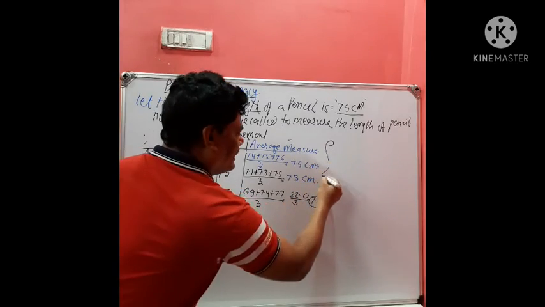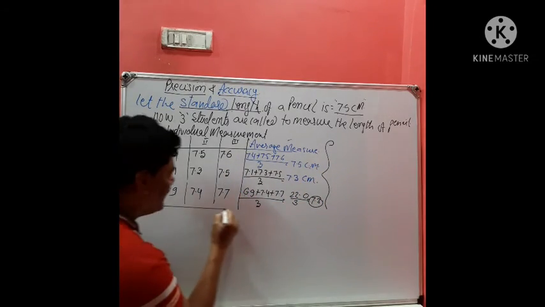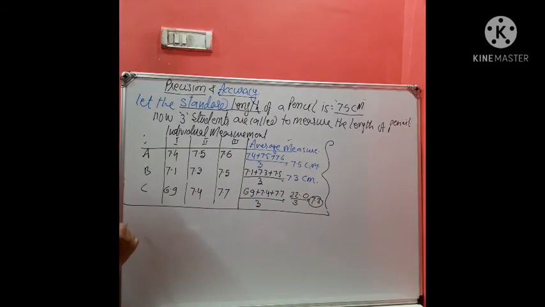Now, with this experiment, we can define accuracy and precision. Accuracy: very first I am defining accuracy.